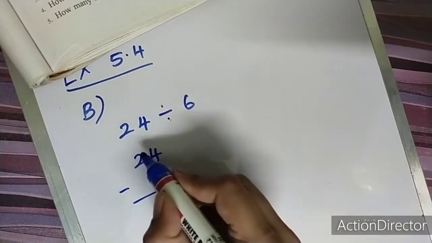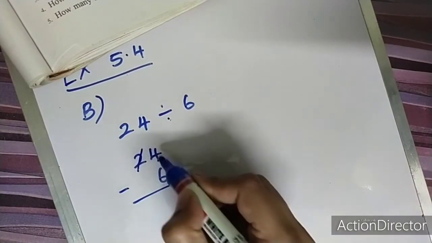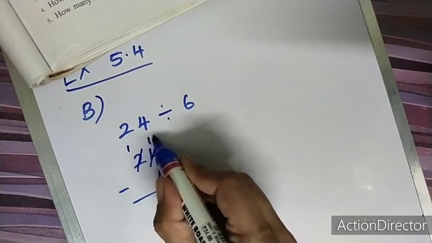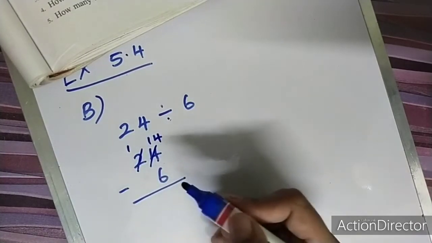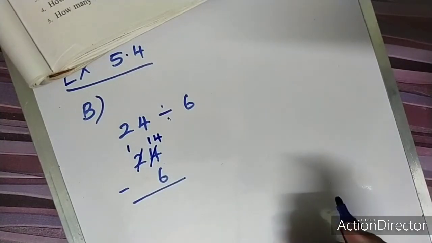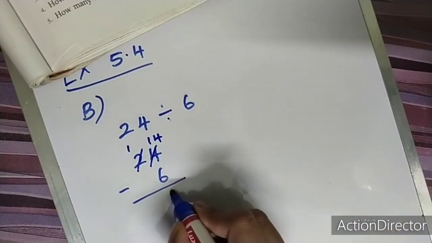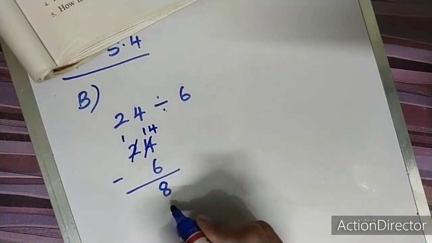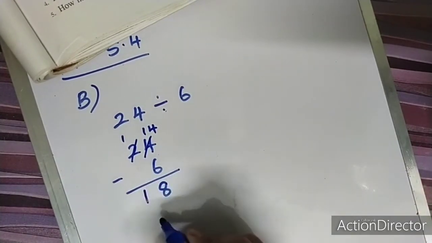We cannot subtract 6 from 4, so we are going to borrow. This will become 14. What is 14 minus 6? It is 8, right? 8, and 1 is there.